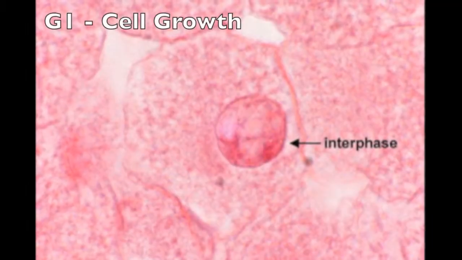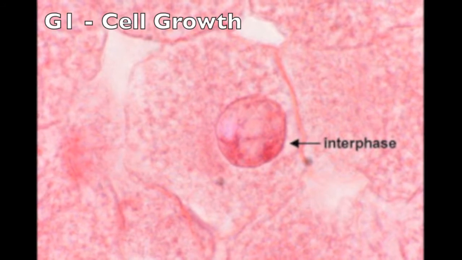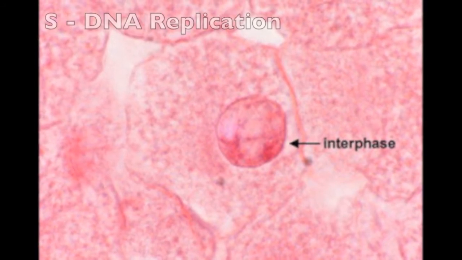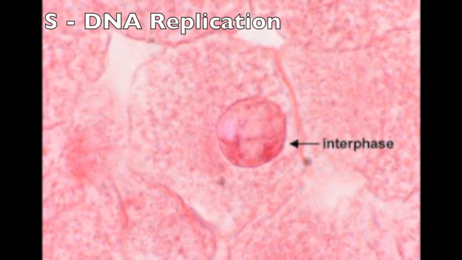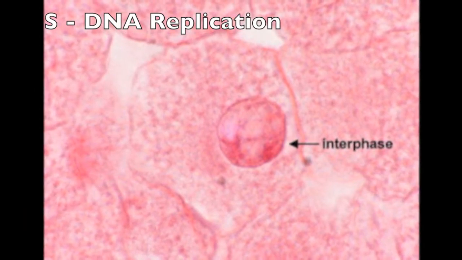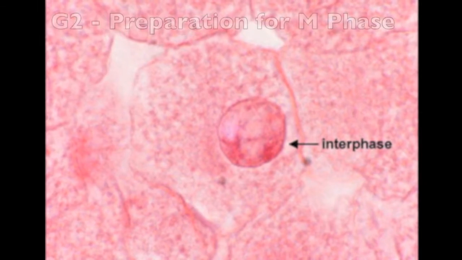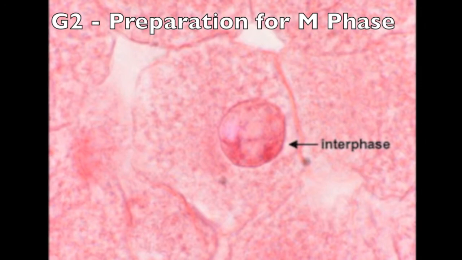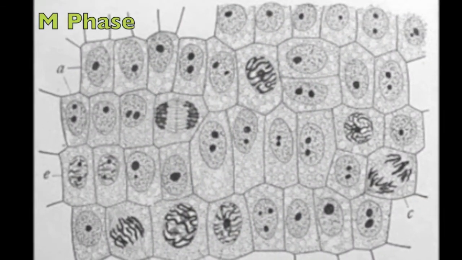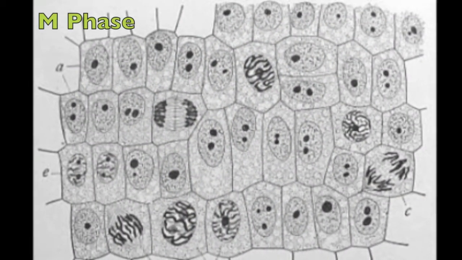During G1, cell growth occurs and the cell decides whether or not it is going to divide. In S phase, DNA is replicated. A cell spends almost half of its time in this stage. G2 is the phase during which organelles are copied and the cell prepares to divide. M phase consists of mitosis and cytokinesis.